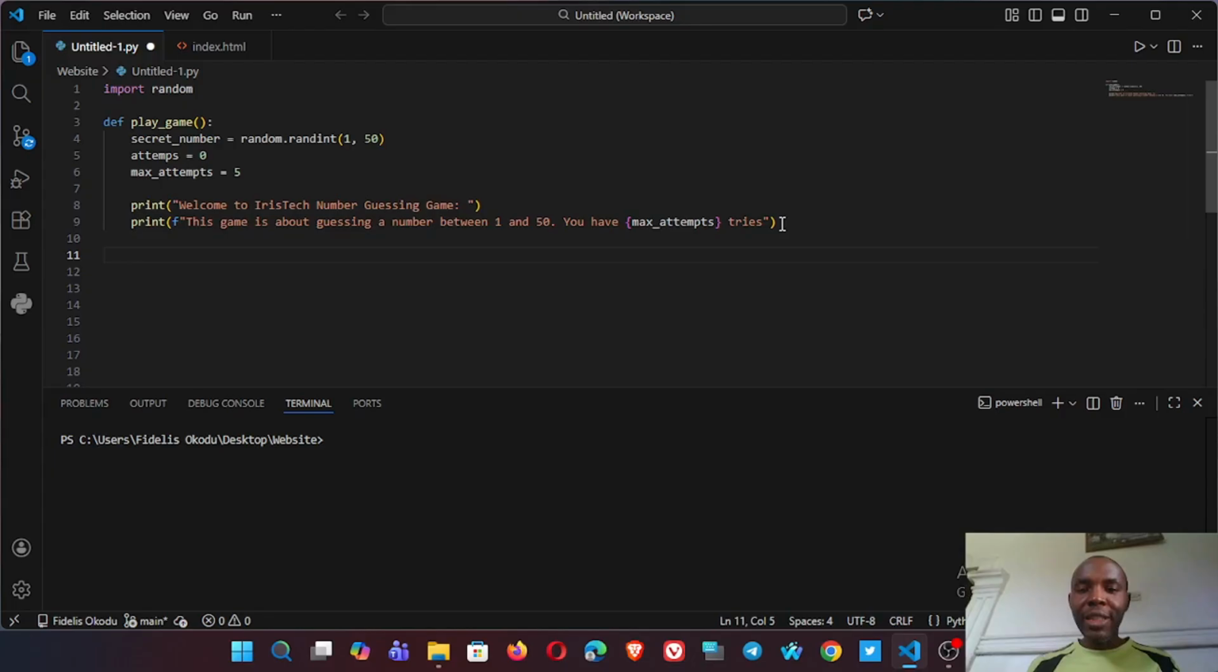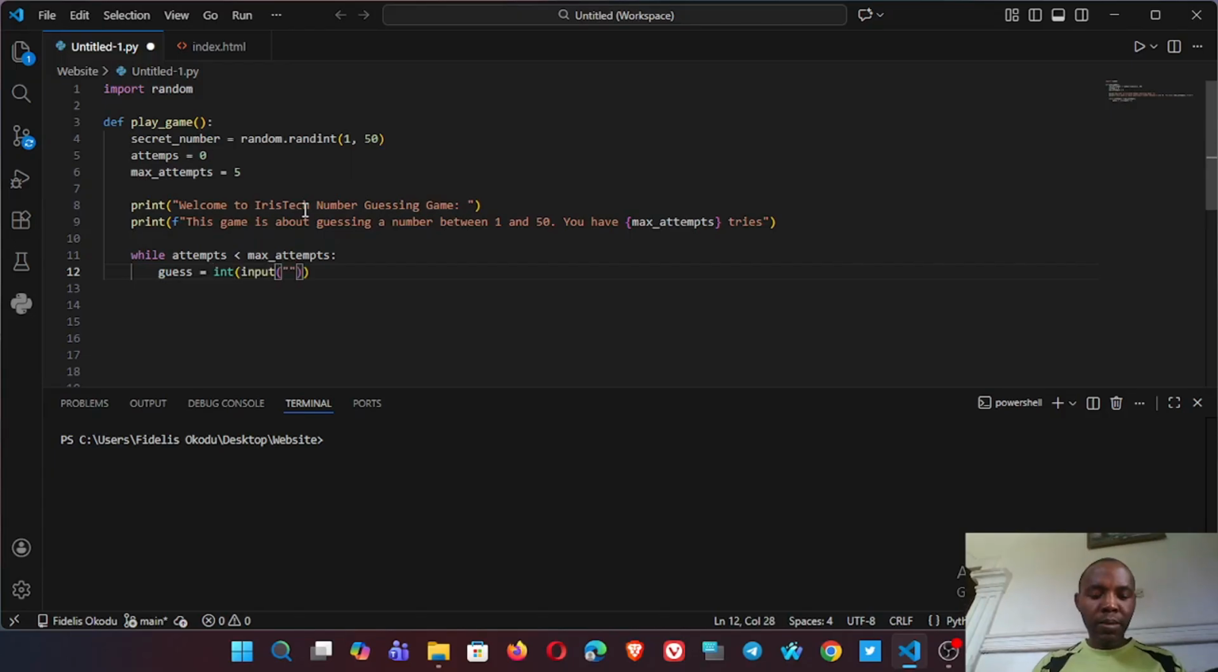Now we have to use a loop, a while loop. While attempts is less than max_attempts, we say guess equals int(input("Enter your guess number")). Then attempts plus equal to 1.